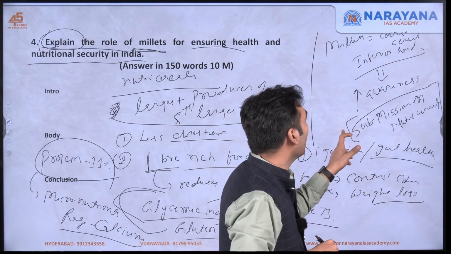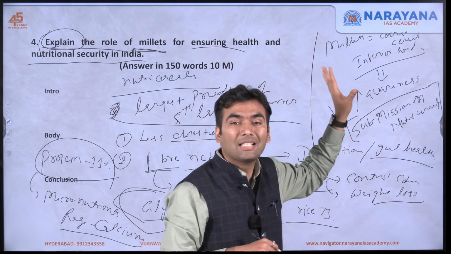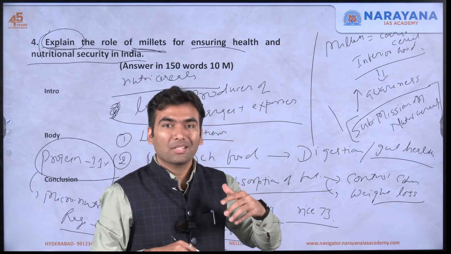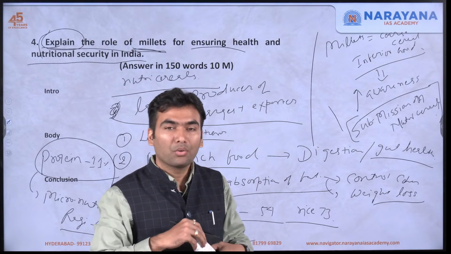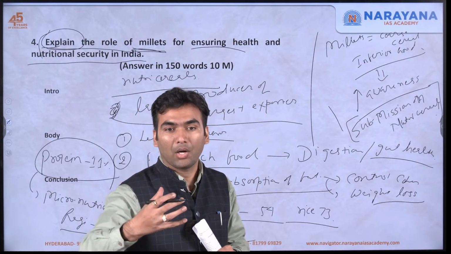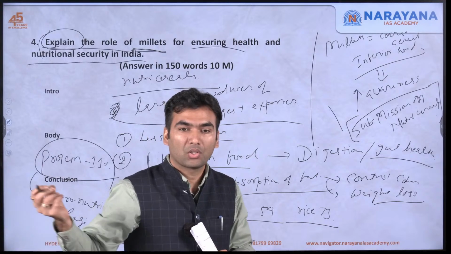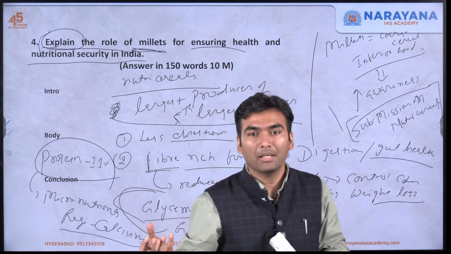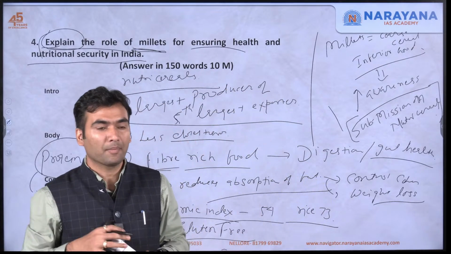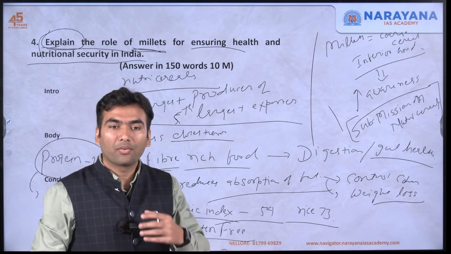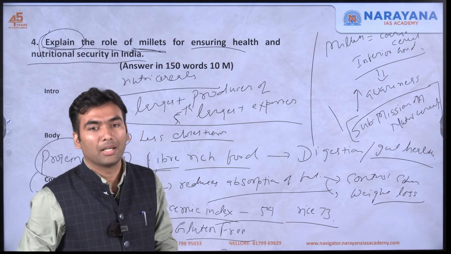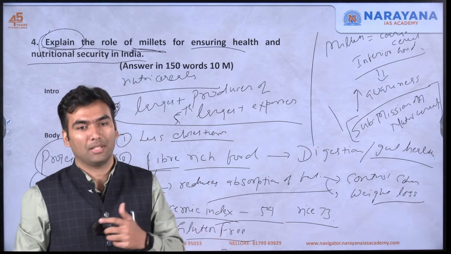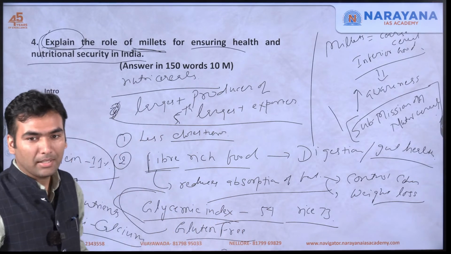Millets should be liked by the people so that it ceases to remain an inferior good. See, these days people are eating a lot of oats. Why? Because oats have been processed to such an extent, in such a way that it is being liked. Now you can eat a salty version of oat, a spicy version of oat, as well as you can mix it with milk and eat it. Okay, so that's why this kind of research will go a long way in bringing millets into mainstream food choices. Okay, is it clear?